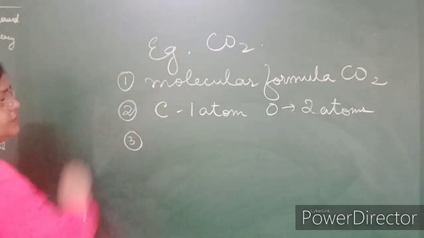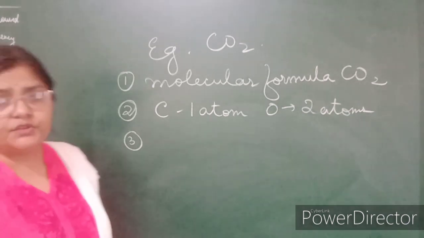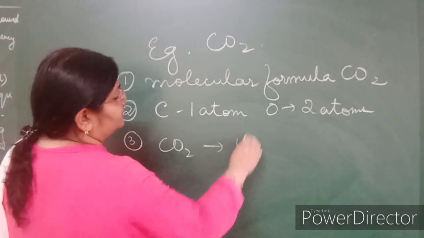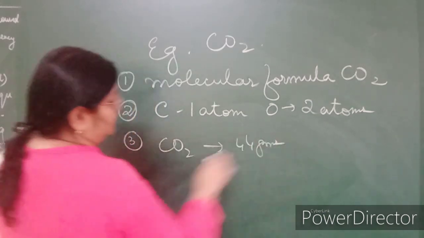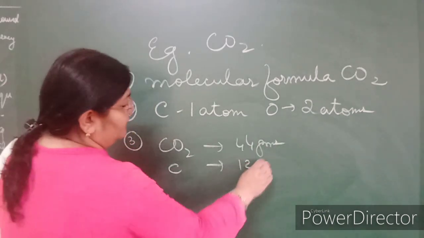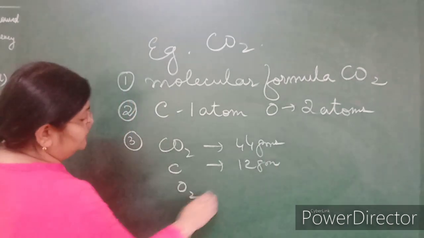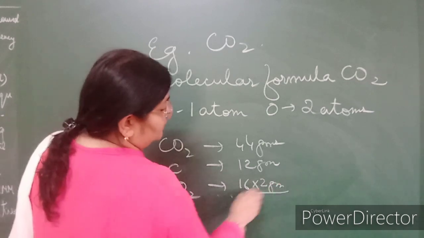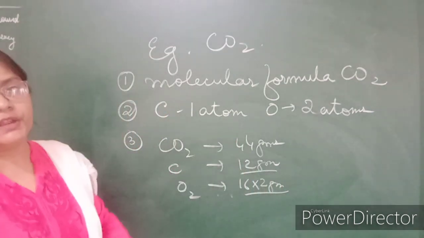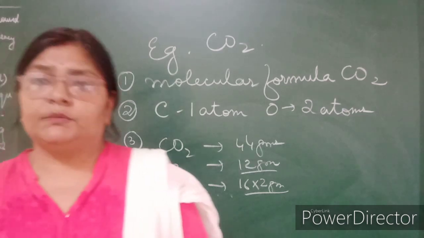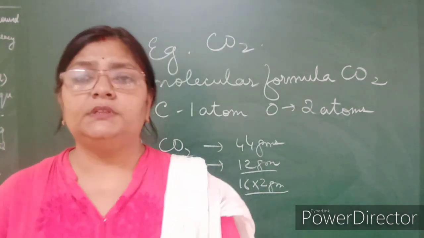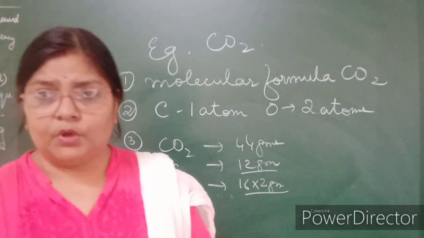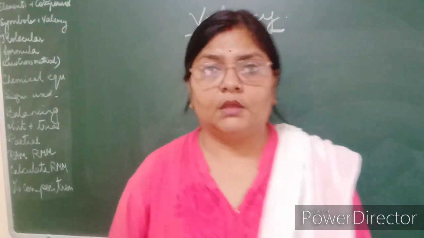Now we can also find out the molecular mass. Carbon dioxide, if you calculate, is equal to 44 grams. Here carbon is 12, oxygen is 16 into 2 grams. So if we calculate, we can get the ratio of the masses of the atoms of the elements combining to form the molecule of the compound.